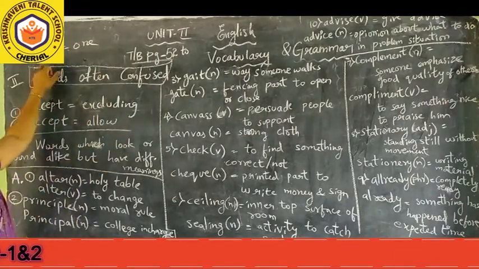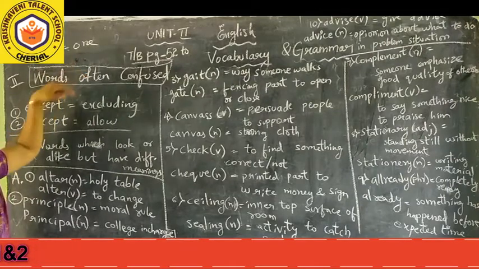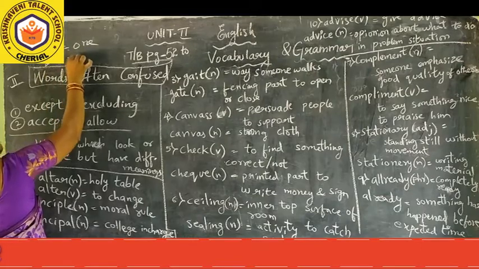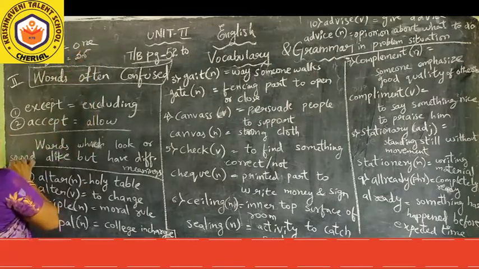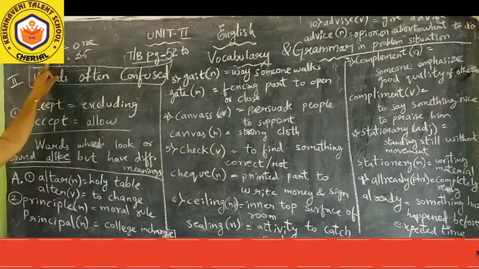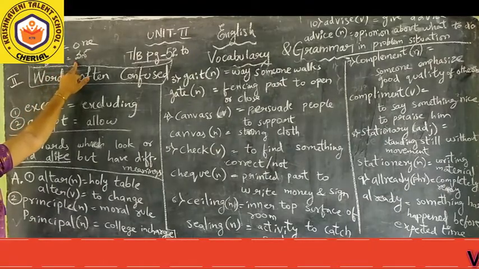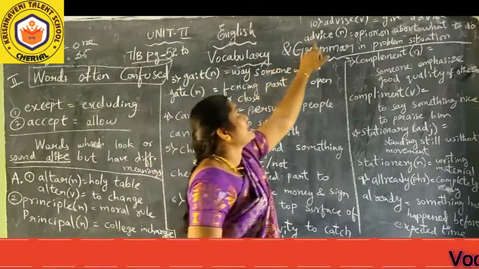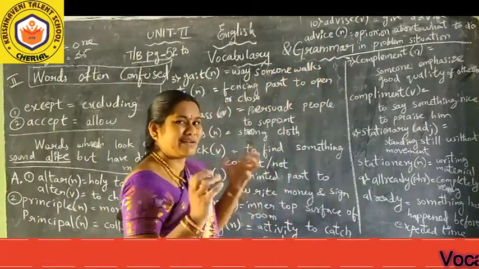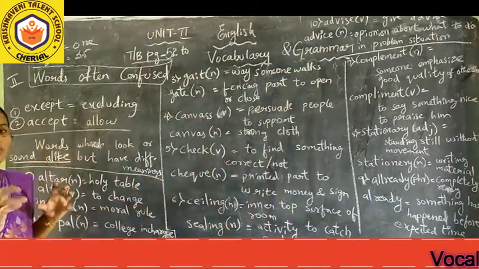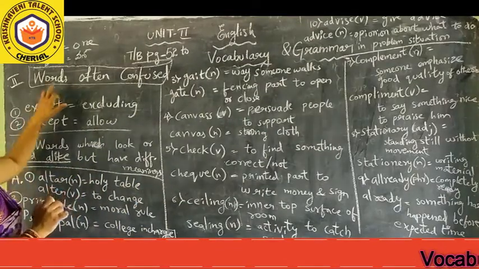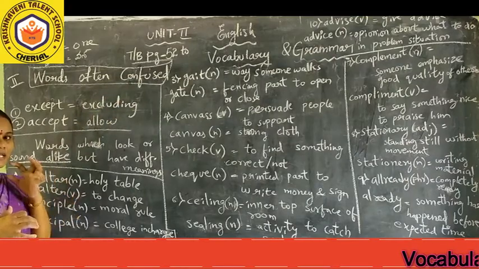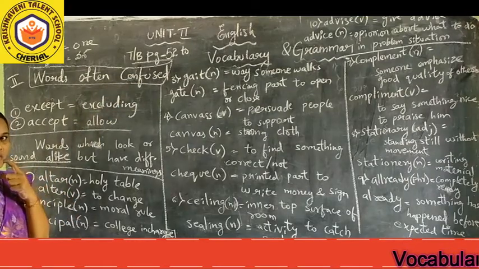When you write down the pronunciation or when you listen to the pronunciation, it is the same pronunciation. Means here they are sounding alike. But when you see these words, they look alike, without any change. So in that way, we will get confused. So here, in our vocabulary, he has given the words which are especially confused.